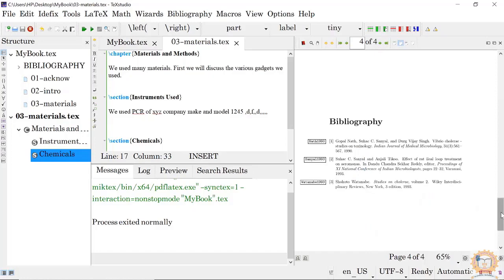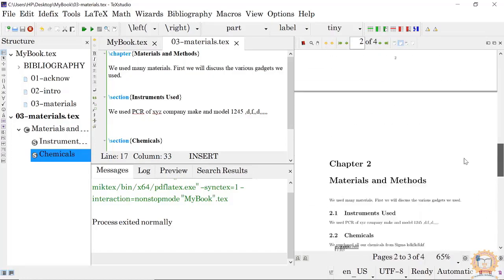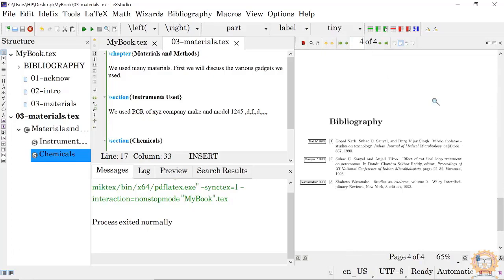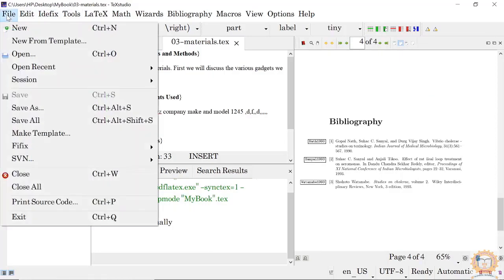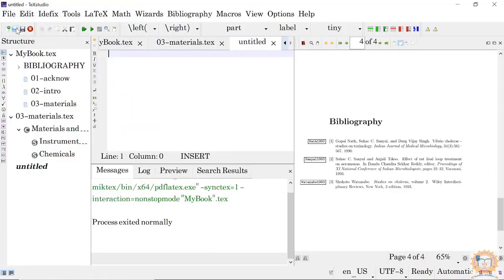Like this, you can add all the material in your book, and I will show how to include figures and all these things also. Now you do one thing, create another one. Okay, here I say results.